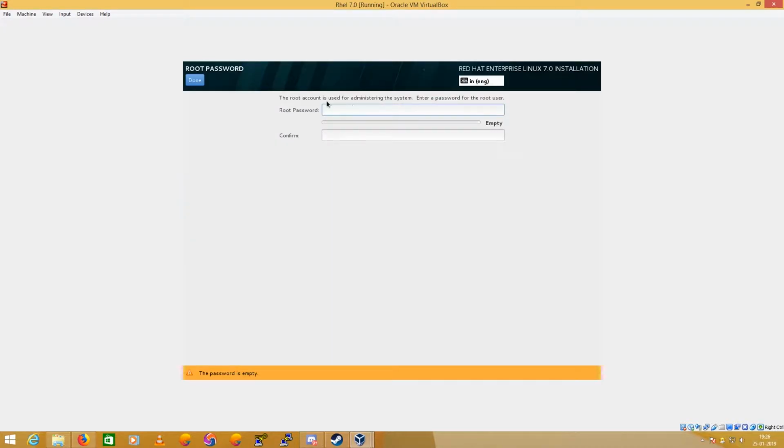You can set up a root password in the meanwhile while it gets installed. I'm going to give something easier so that I can remember it. That's it. That should do it.